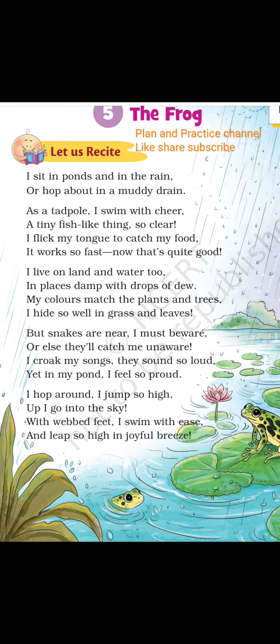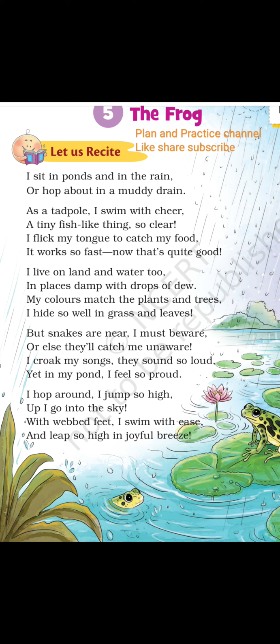I croak my songs, they sound so loud, yet in my pond I feel so proud. Though having a lot of limitations to live in the pond, it is very happy to live in the pond. It has a lot of risk to live in the pond, but still it is very proud when it is there in the pond or in the water. It croaks.